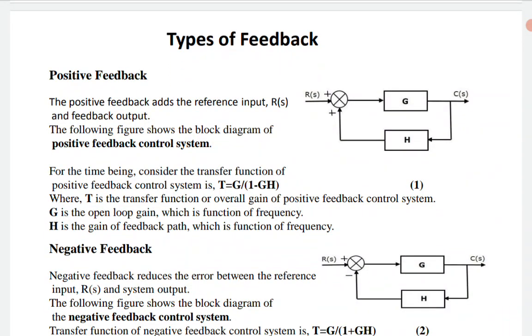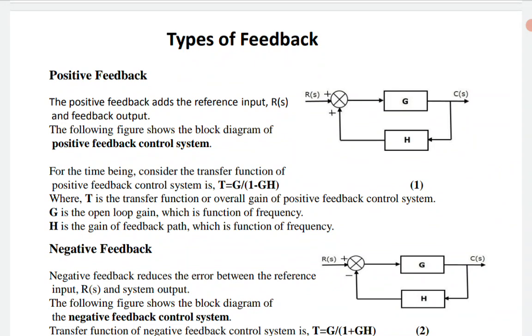In lecture 1 I just mentioned the respective types of feedback, and here we will see in detail how the expressions come for the positive feedback sense or the negative feedback sense. See, the right hand side diagram is highlighted. At first I will discuss positive feedback. G is my forward path transfer function, H is my reverse or feedback path transfer function, and R(S) and C(S) are highlighted.